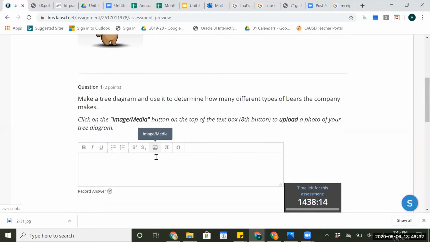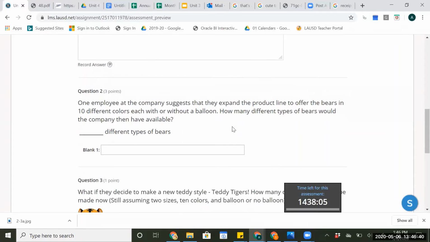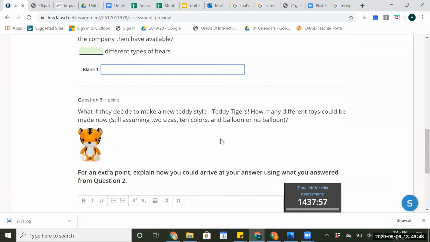The rest of the test I think is pretty straightforward. Here again, they offer bears, except this time they decide to include 10 different colors, again, each with or without a balloon. So you can type here to enter numbers. It'll fill in the blank for you there with the units. So go ahead and do that.